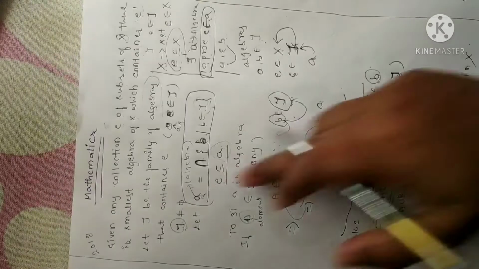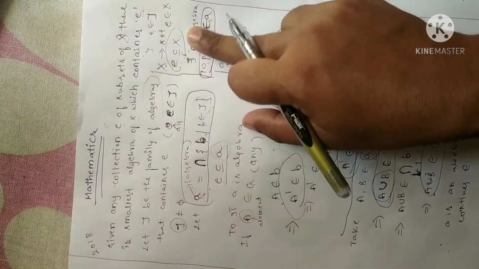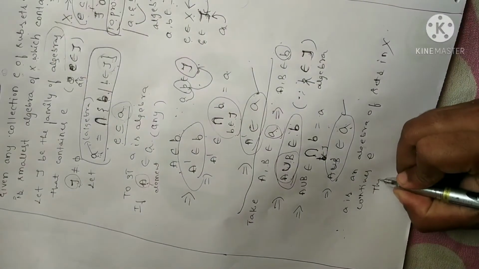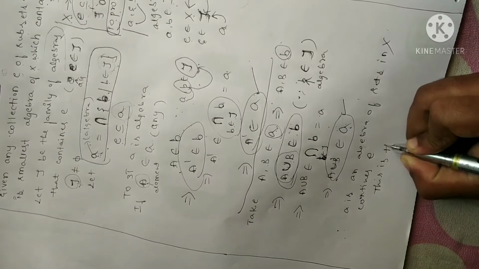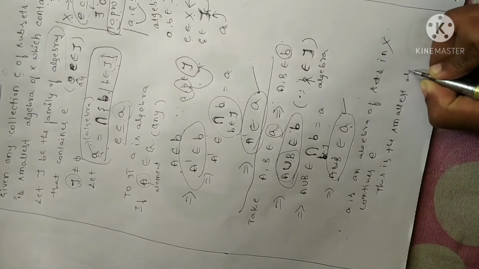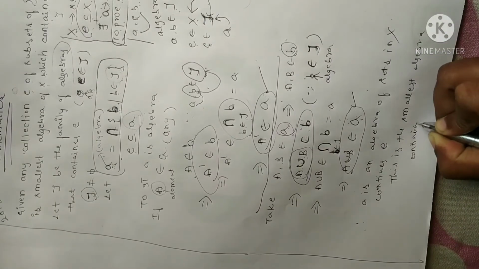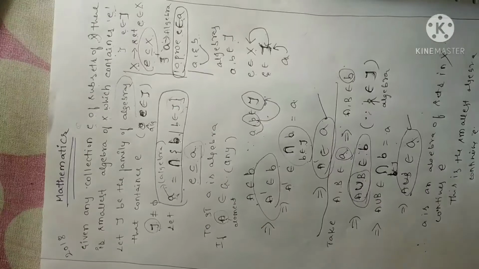Because in the beginning itself I have assumed tau is a family of algebras that contains E. Moreover, E is a subset of X as per the given statement. This is the smallest algebra containing E. I'll repeat it once again.